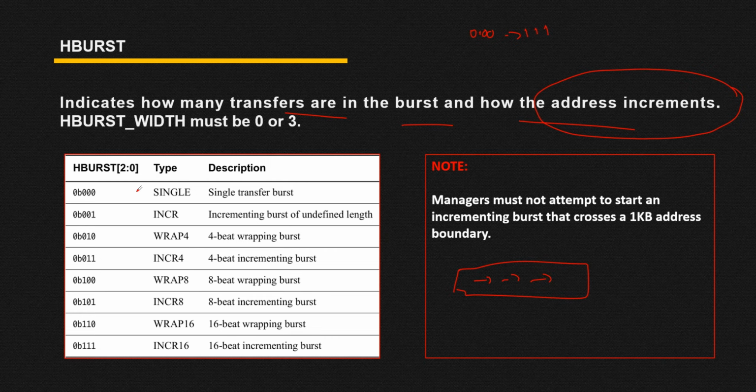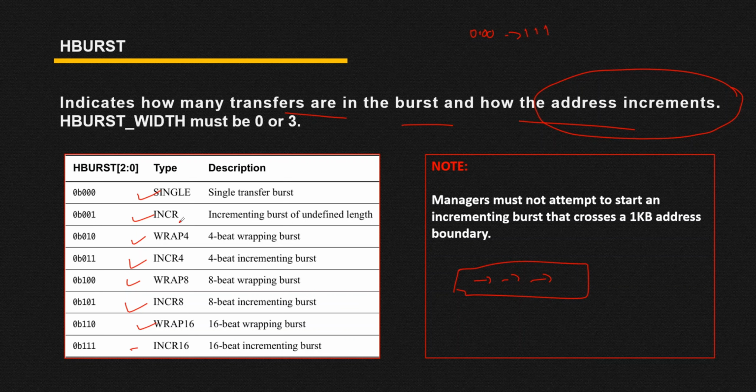If you have 000, that means you have a single transfer burst. If you have 001, there is an undefined length burst. If you have 010, that means wrap4, that means 4 packets you can send in a single transaction. Here in increment 4 you can also pass 4 packets. For 100 you have wrap8, so you are allowed to pass 8 packets. For 101 we also pass 8 packets. For 110 we can pass 16 packets, and similarly for 111 we can pass 16 packets.